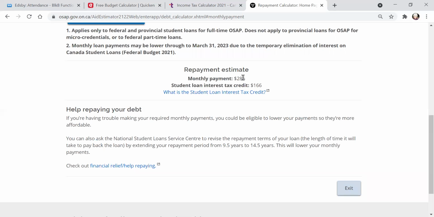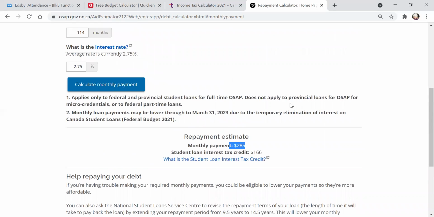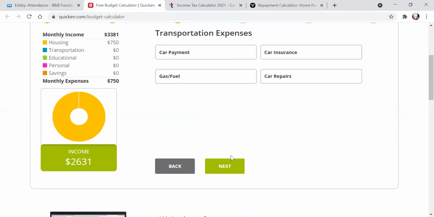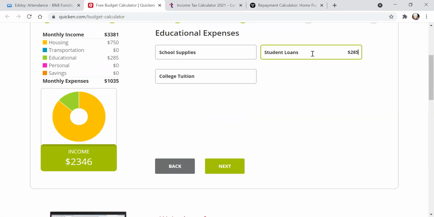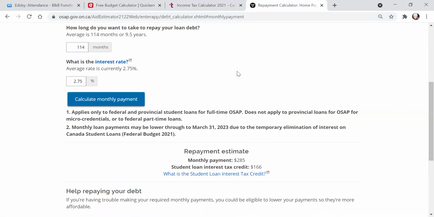So for Sasha here, if she pays it off in 9.5 years, she's going to be paying $285 a month. If you decrease the amount of time, if you want to pay it off faster, your monthly payment goes up. So see what you think you can afford. If Sasha leaves this at 9.5 years, 114 months, she's going to put $285 into her budget calculator for student loans. She's going to put that right in there. And again, screenshot everything. Take a screenshot of this page, put it in your information.